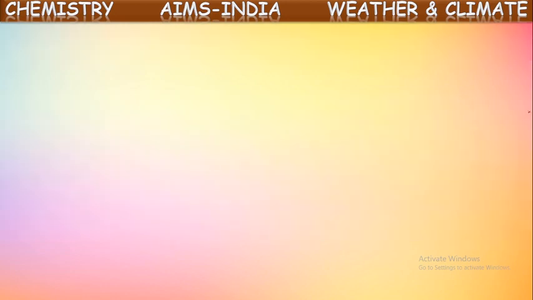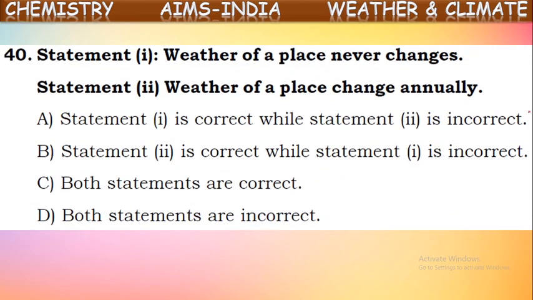Next. Next question. Statement 1: weather of a place never changes. Statement 2: weather of a place changes daily or annually. Which is the correct statement here? Definitely one will be wrong, because in one it is given that it never changes, and in the other it is given that it changes. What about weather first of all?